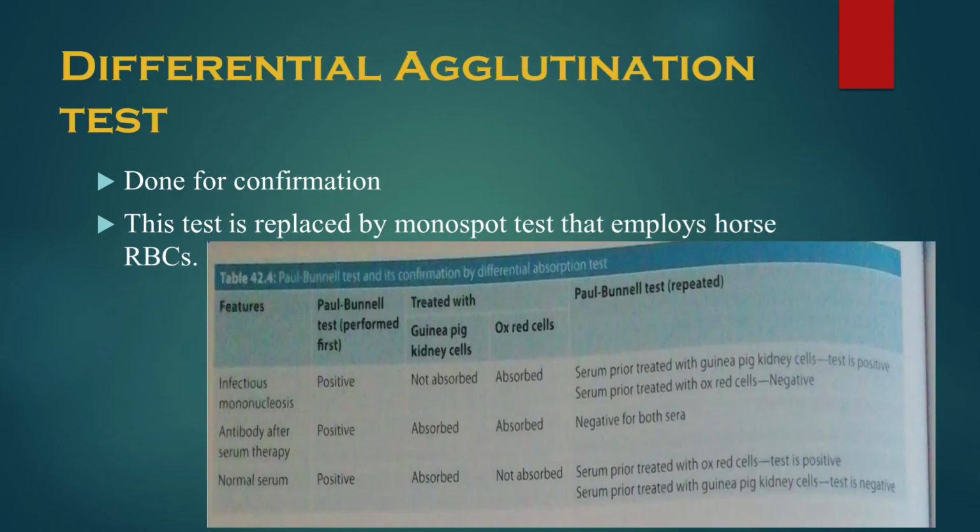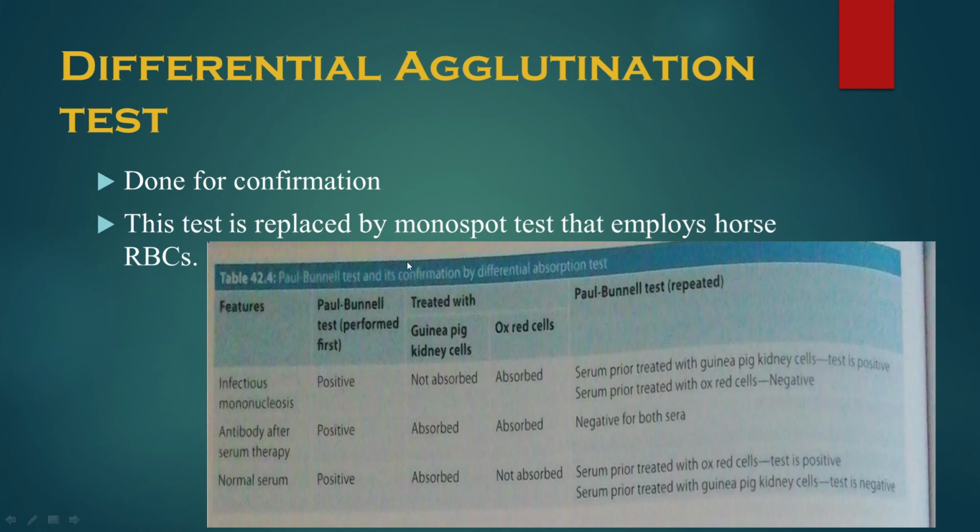The confirmation test can be done with the help of the differential agglutination test. This test is specific for confirmation. Here, the patient serum is first treated with guinea pig kidney cells and ox red cells, following which the Paul Bunnell test is repeated. In infectious mononucleosis, the Paul Bunnell test performed first will be positive; treated with guinea pig cells, not absorbed; treated with ox red cells, absorbed. When repeated, serum previously treated with guinea pig kidney cells is positive, and serum previously treated with ox red cells is negative.